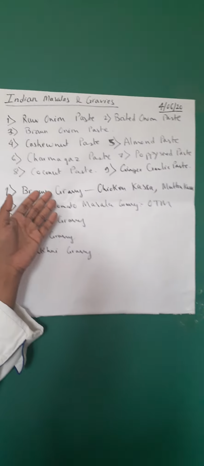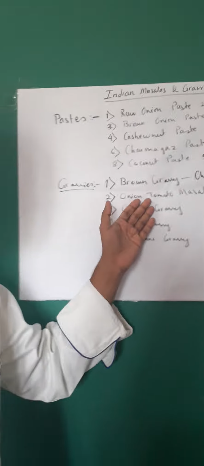The next one is onion tomato masala gravy. Now the brown gravy is usually a very smooth gravy, whereas the onion tomato masala gravy, or the OTM, is a base gravy in Indian cooking which is chunky. That means the onions are chopped, the tomatoes are chopped, and no tomato puree is added.